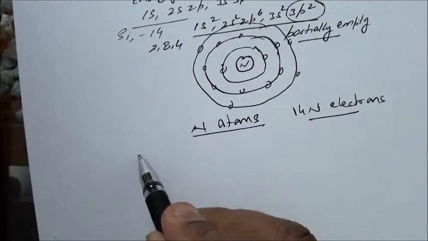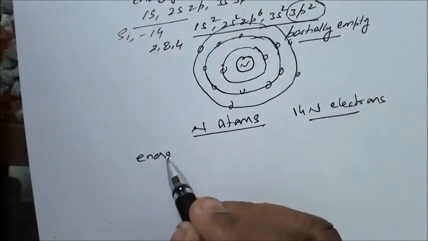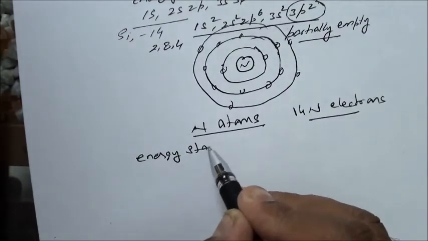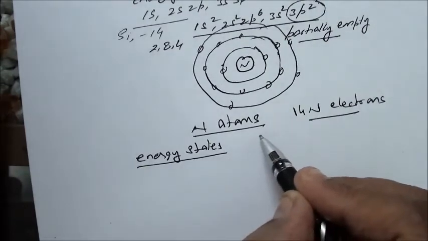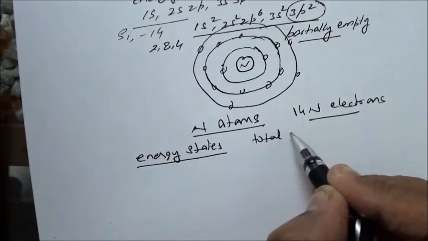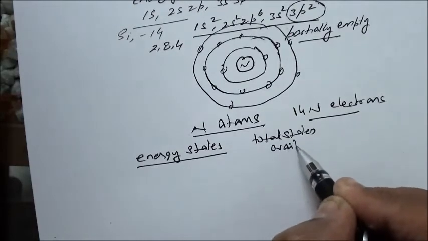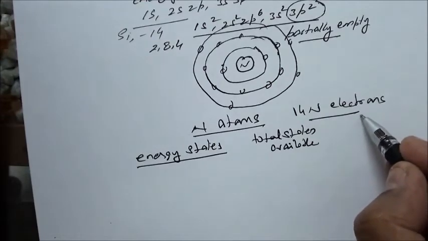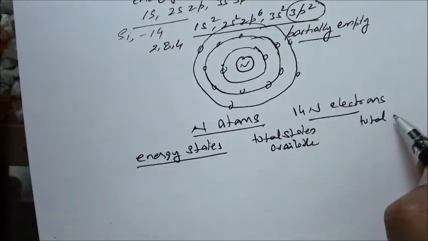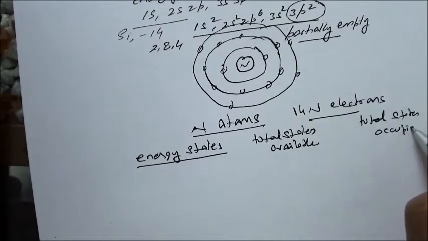Now how will the different electrons fill up the energy states? So let me draw 3 columns: energy states, total states available, and total states occupied.